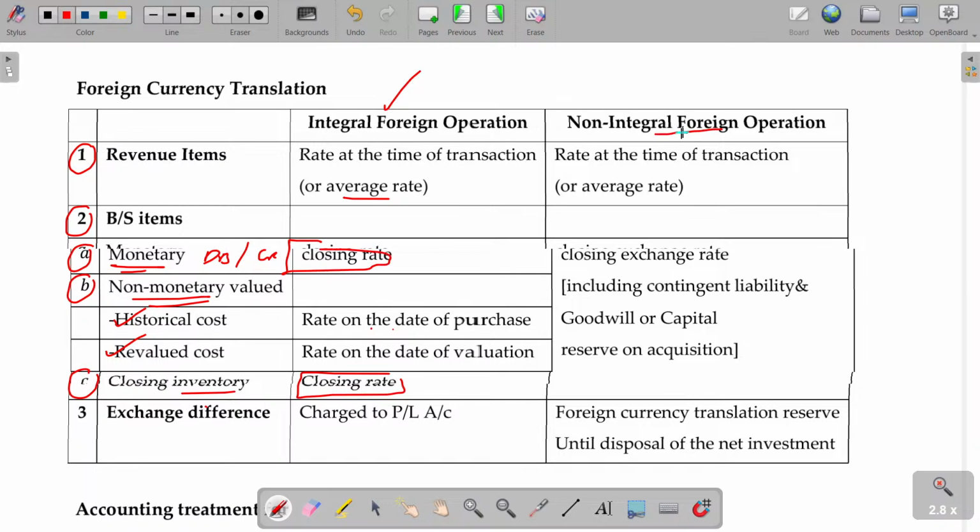In case of non-integral foreign operation, revenue items also use average rate, and all the balance sheet items use the closing exchange rate. Revenue items are at average rate or rate at the time of transaction, which is not possible because every day there will be buying and selling.